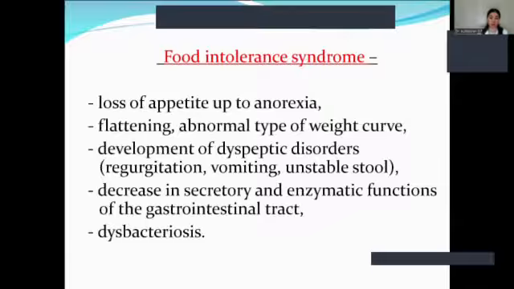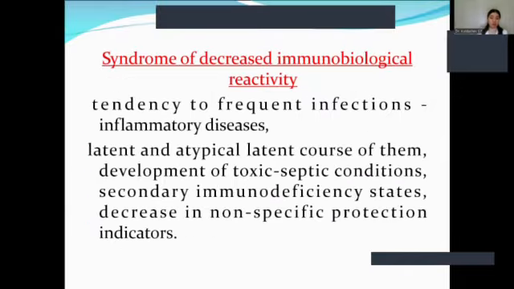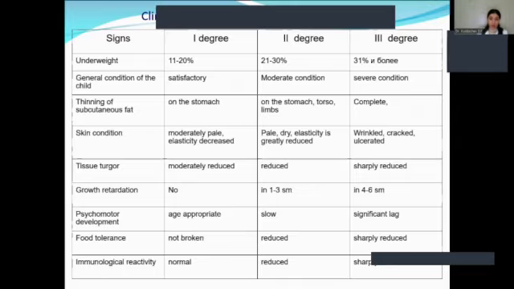Food intolerance syndrome is loss of appetite up to anorexia, flattening abnormal type of weight curve, development of dyspeptic disorder, decrease in secretory and enzymatic functions, and dysbacteriosis. Central nervous system dysfunction syndrome includes disturbance of emotional tone and behavior, low activity, predominance of negative emotions, disturbance of sleep and thermoregulation problem, delay in psychomotor development, and muscular hypodystonia. In this picture, you can see and compare all three degrees of protein deficiency.